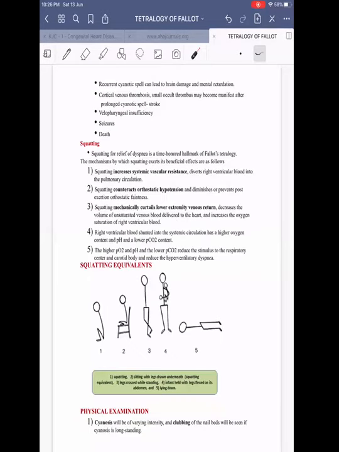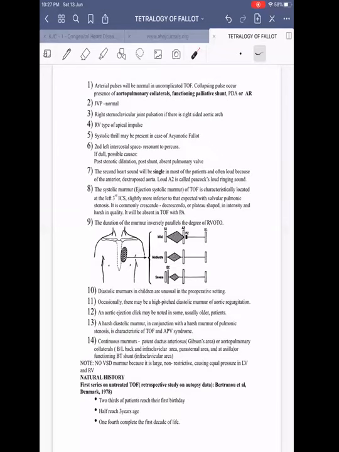Then complications, I told. Then physical examination findings. Cyanosis will be of varying intensity. Clubbing of the nail bed may be seen. It will be pan-digital clubbing in long-standing cases.